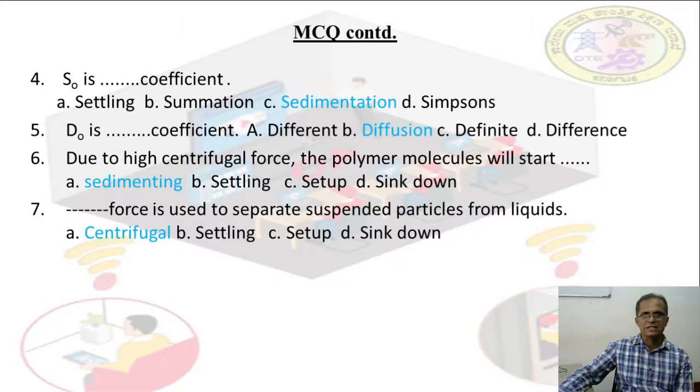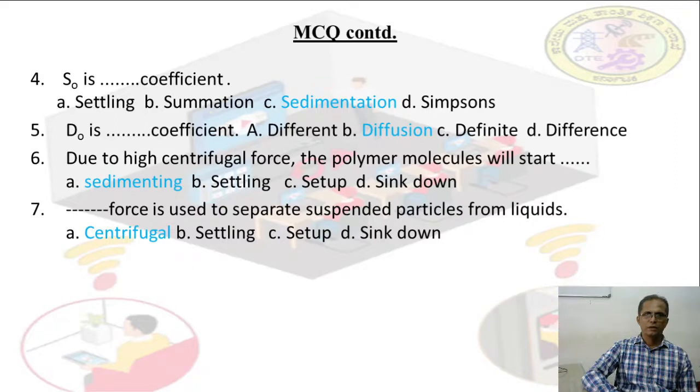S naught is dash coefficient. S naught is sedimentation coefficient. D naught is dash coefficient. D naught is diffusion coefficient. Question number 6. Due to high centrifugal force, the polymer molecules will start dash.